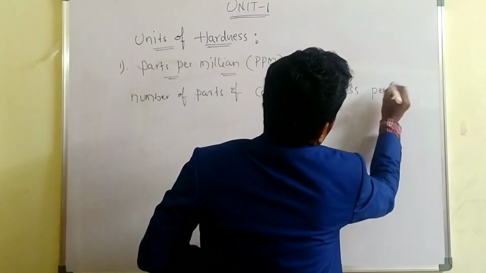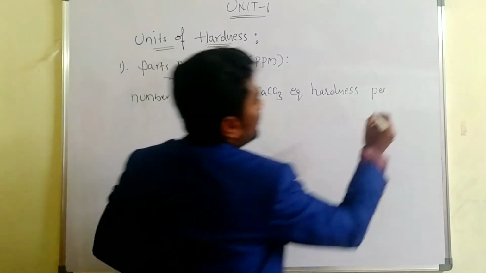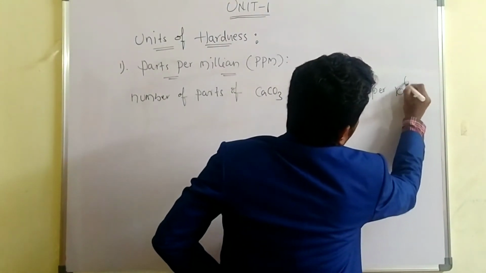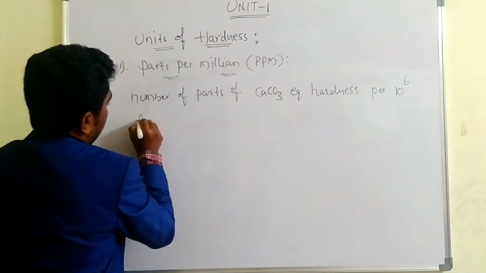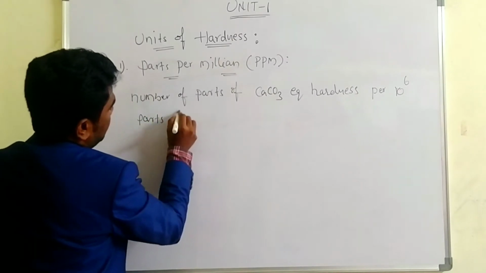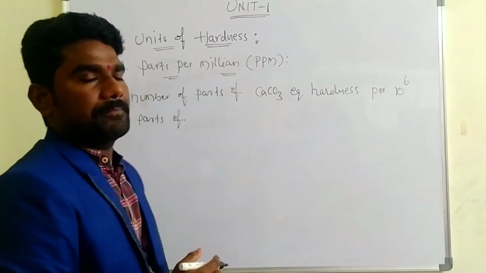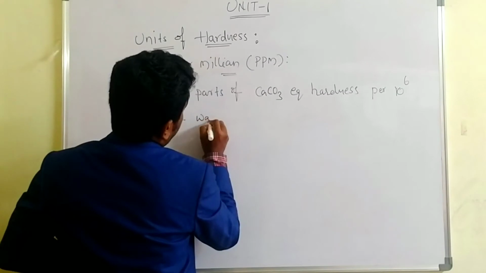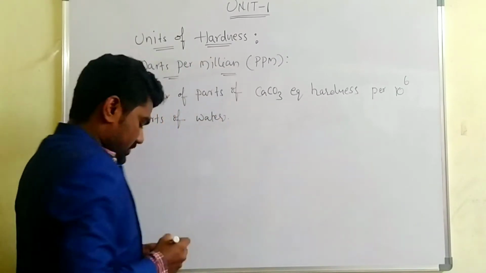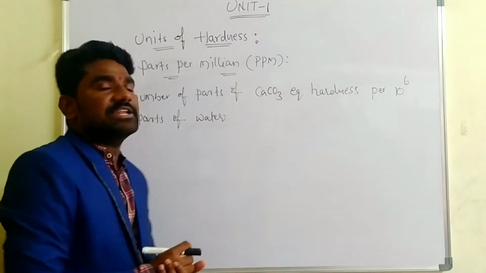per 10 power 6 parts of the water. Okay, this is the definition.